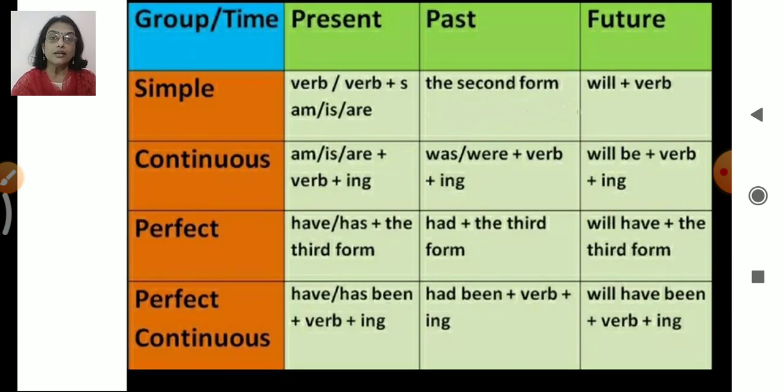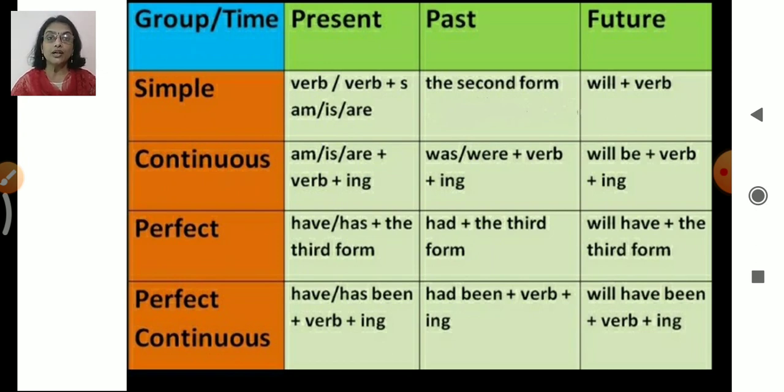Now here you can see the chart. The way in maths you learn the tables, with the help of the tables you are able to do any multiplication or division sum, right? You are able to solve it. Same way, whenever you have to write any sentence in whichever tense, if you know this chart properly, if you learn this, you will be able to write any sentence.